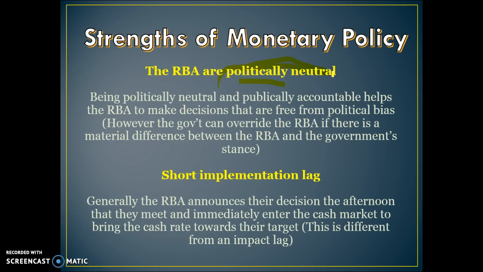The RBA are politically neutral, which basically means that any decision that they make is free from political bias. They're not influenced by, they're not trying to buy votes, so they're not doing what's politically popular. They're going to do what's best for the economy. So if inflation is too high, they're going to work to tighten monetary policy regardless of whether it's unpopular, because they don't care about winning votes. They only care about what's best for the economy.